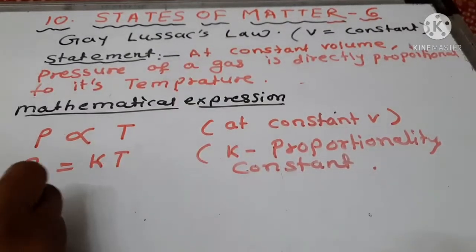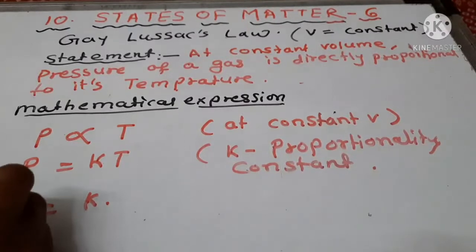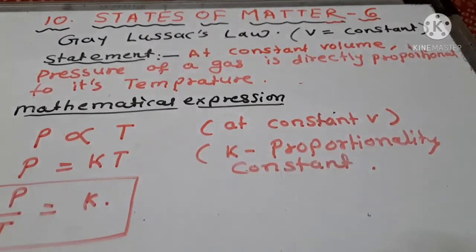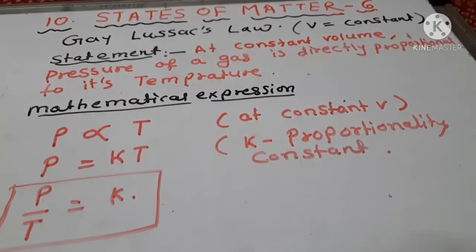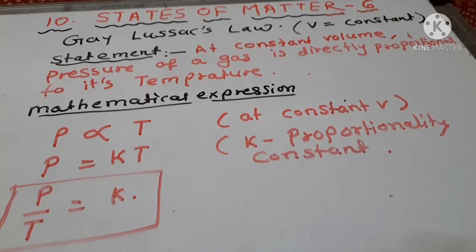Then P upon T is equal to K, that is constant. Okay, this is Gay-Lussac's law. Boyle's law, temperature constant; Charles' law, pressure constant; and Gay-Lussac's law, volume constant. Okay, then the next law is Avogadro's law.